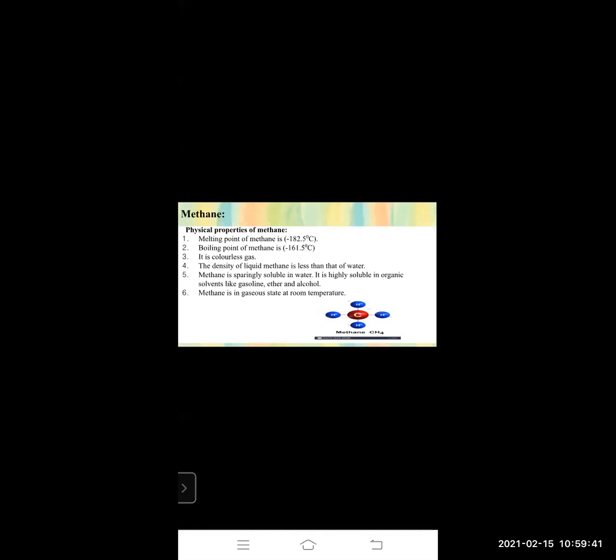So these are the physical properties of methane. The melting point of methane is minus 182.5 degrees centigrade. The boiling point is minus 161.5 degrees centigrade, and it is a colorless gas. Its density is less than that of water. Methane is sparingly soluble in water, but highly soluble in organic solvents like gasoline, ether, and alcohol. Methane is in gaseous state at room temperature.